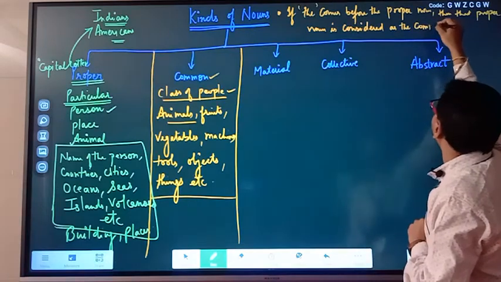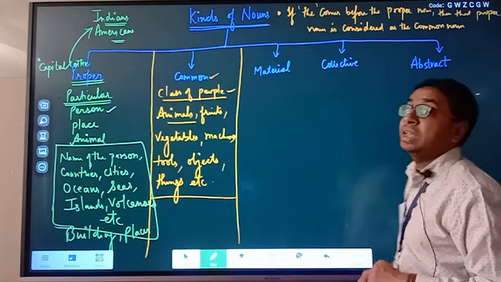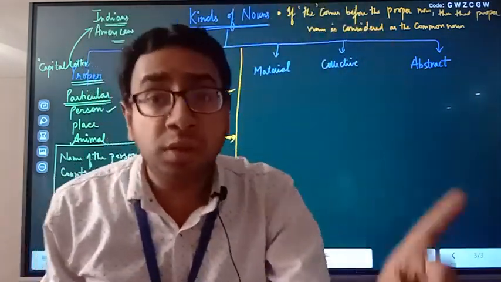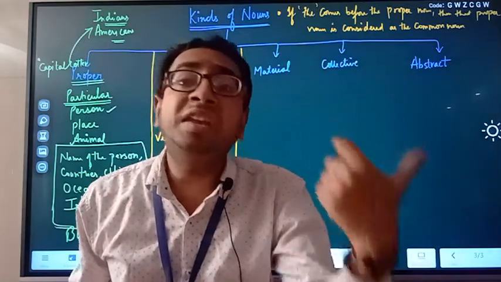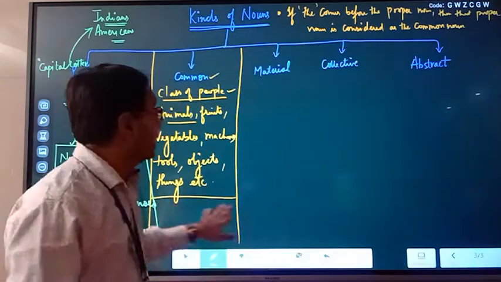For example, Kalidas is considered as the Shakespeare of India. Shakespeare is a particular person, but since we are using "the", that becomes common. Anyone can be called Shakespeare, but particularly here I am talking about Kalidas. Are we clear with this?